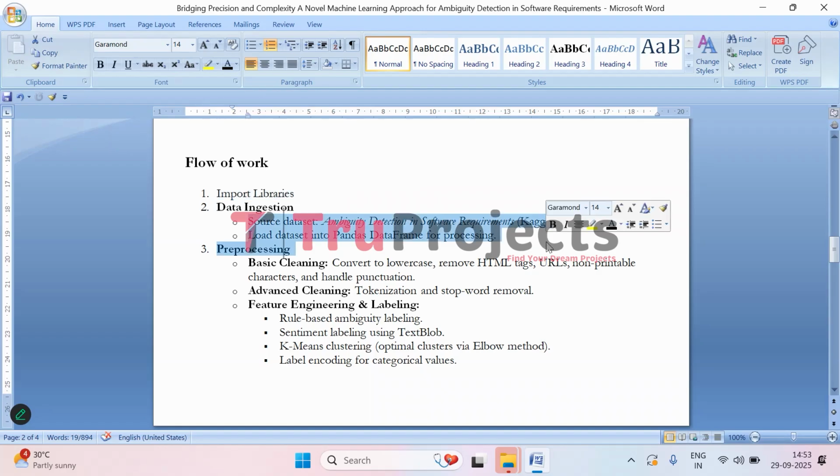Then coming to the data ingestion part. So at this stage, the dataset for ambiguity detection in software requirements is sourced from Kaggle. It is loaded into a Pandas data frame, which makes it easy to manipulate and analyze the data.